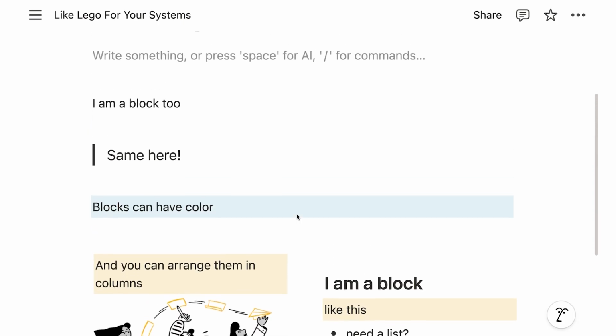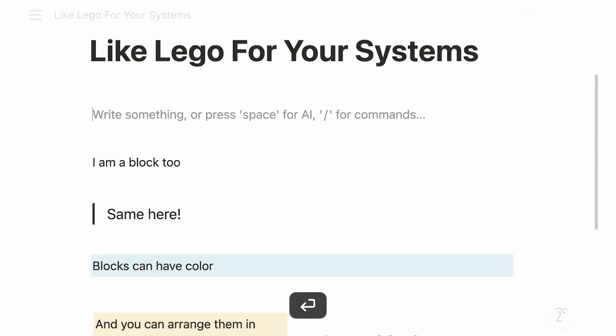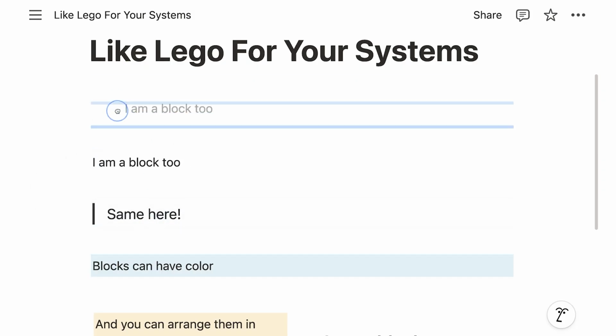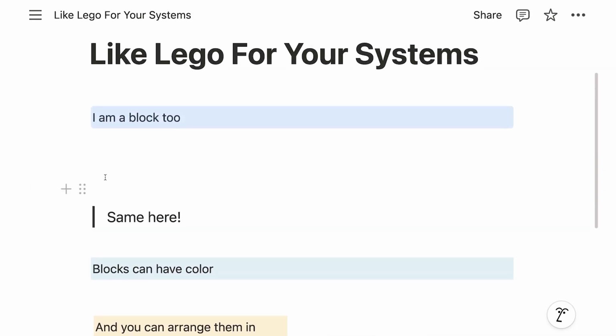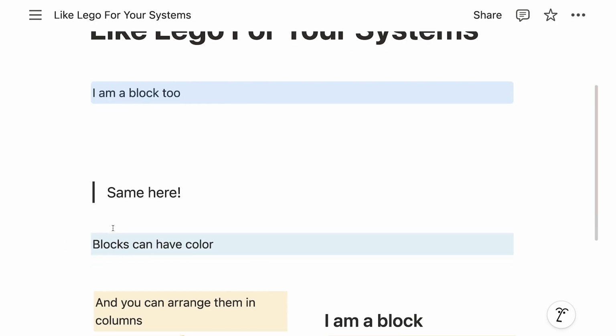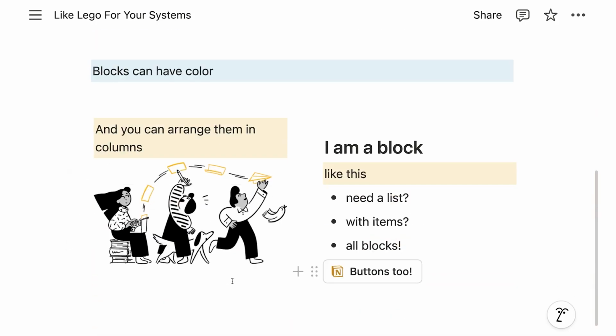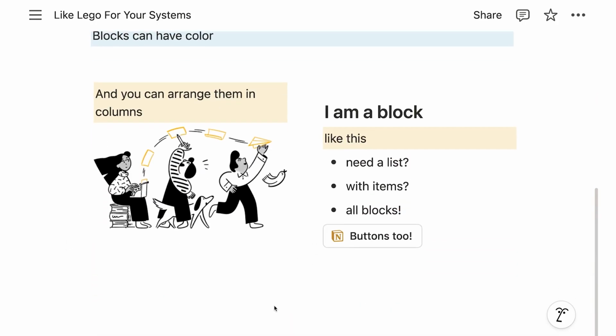For now, just remember that whenever you press enter in Notion, right, and you add a new line, this is actually a separate block. It behaves differently. You can move it around, you can turn it into things. And when you create your pages, whether it's just writing text or building a complex habit tracker, you're putting Lego blocks together to build something cool out of components.